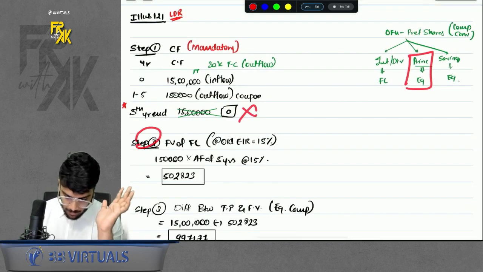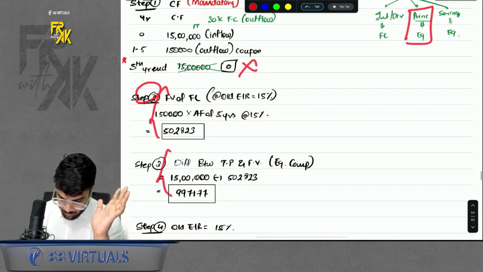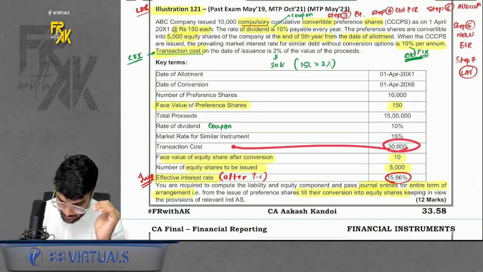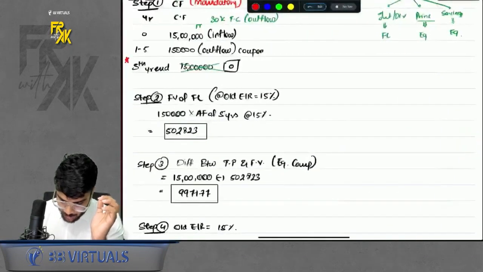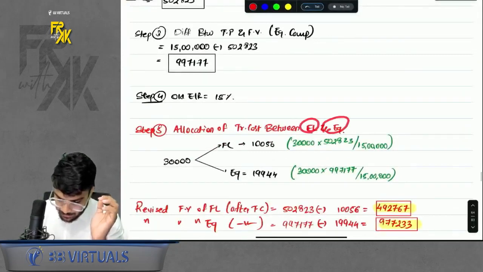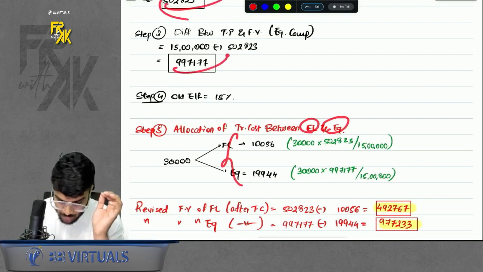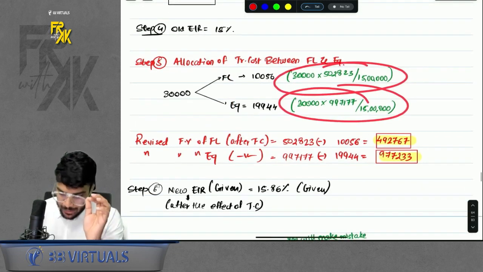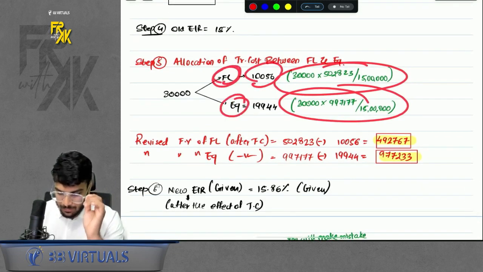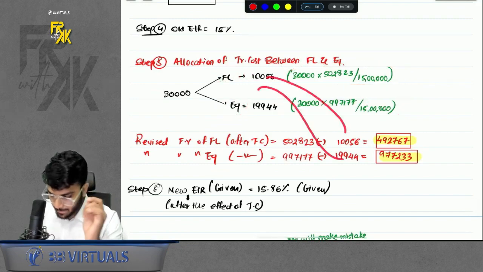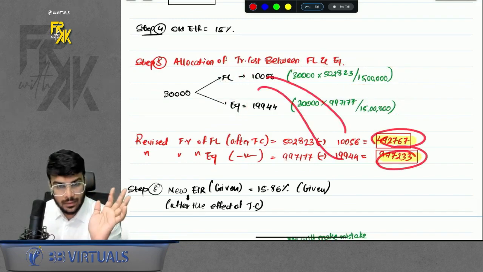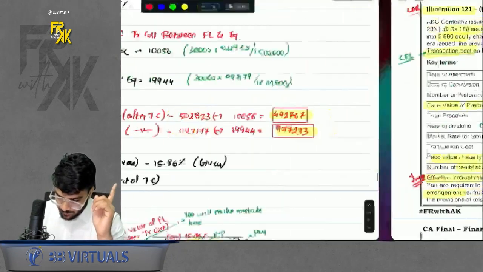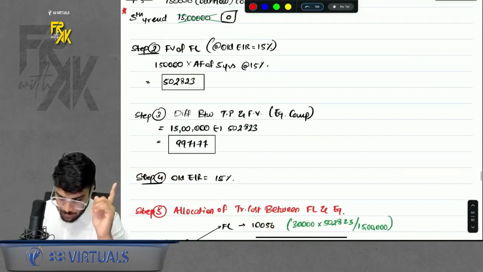Okay. Step number 2, fair value we will get. Step number 3, there will be the equity component. If you read the question wholly and solely, it is given that 30,000 was our transaction cost. So now this 30,000 has to be allocated between FL and equity. I will allocate between FL and equity in the ratio of step number 2 and step number 3. I will get this value. Now, as soon as you allocate, the fair value of our FL and equity both will decrease by this allocation. So we decreased it, right? Then we want the new EIR. See, for calculating the old fair values, I used 15%.